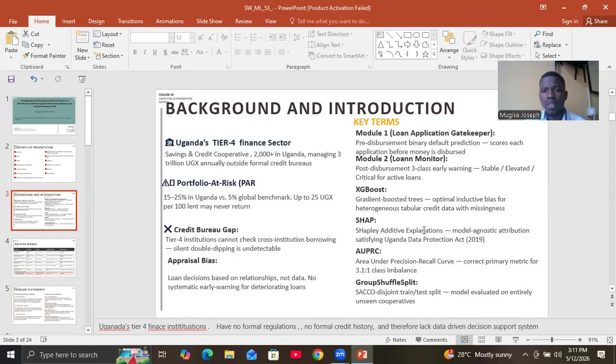And then area under precision recall is a metric that we use given our class imbalance problem. And then group shuffle split, this is a mechanism that we use to overcome data leakage that occurs when data from one institution gets into different partitions of the train, test, and validation.